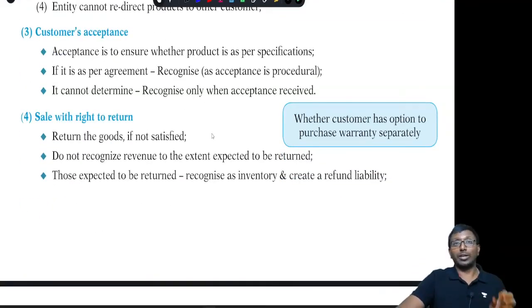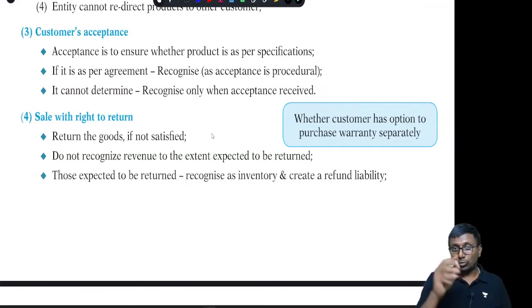Sale with a right to return. Okay, I sold goods, but the customer has an unconditional right to return the goods back to me. Under that circumstance, to what extent goods can come back, that on an estimation basis, don't recognize that. Suppose I sold 100 goods, I'm expecting 90 goods to stay and 10 goods may come back. Then recognize the sales only to the extent of 90%. But to the extent of the other 10%, you must have already received money. That money you recognize as a liability, like an advance received from the customer, right?